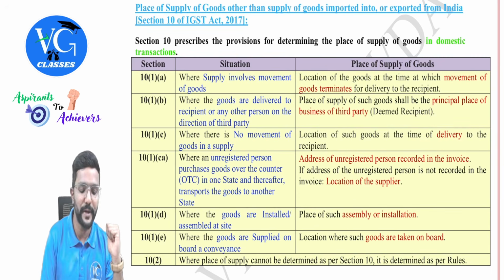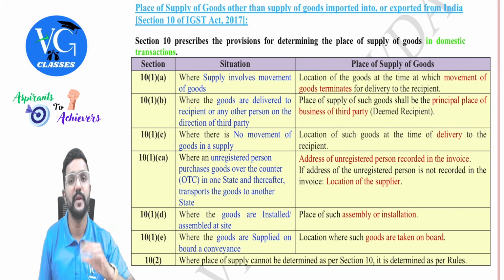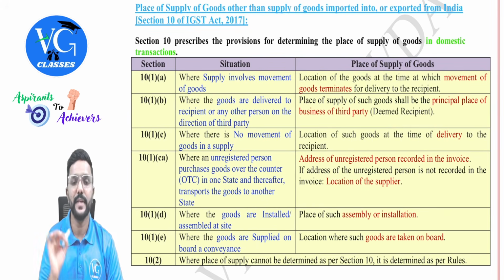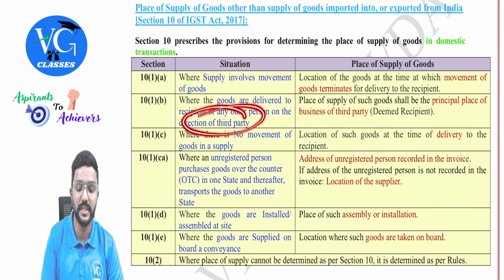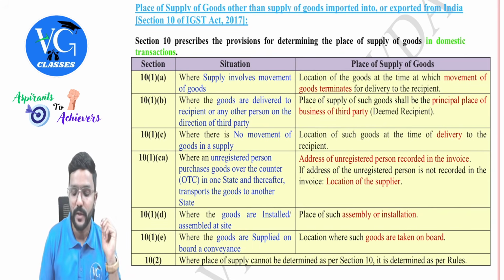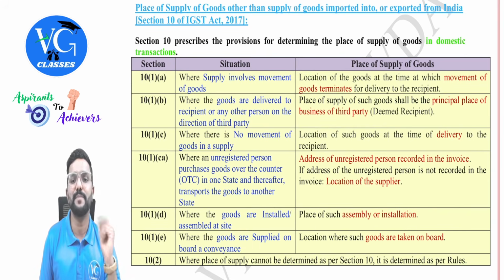Now coming back to 10(1)(b). So we have seen when there is movement, when there is no movement. Next, 10(1)(b), where the goods are delivered to the recipient or any other person on the direction of a third party. We call this a bill to ship to transaction. So what is the place of supply? Place of supply of such goods shall be the principal place of business of the third party who is considered to be a deemed recipient, guys.